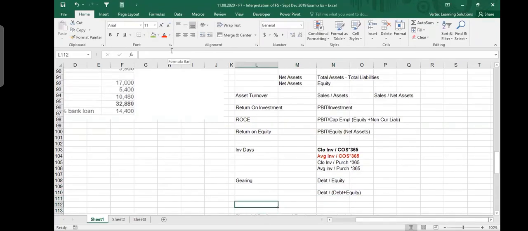Listen, if they ask me in the question, calculate gearing, then I would prefer this formula. This is my choice if they only ask me to calculate gearing. But if they ask me specifically to calculate debt equity ratio, then I will calculate debt divided by equity.